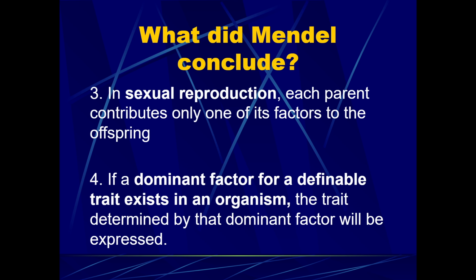And in sexual reproduction, each parent contributes only one of its factors, or alleles, to the offspring. And if a dominant factor for a definable trait exists in an organism, the trait determined by that dominant factor will always be expressed if it exists in the offspring.